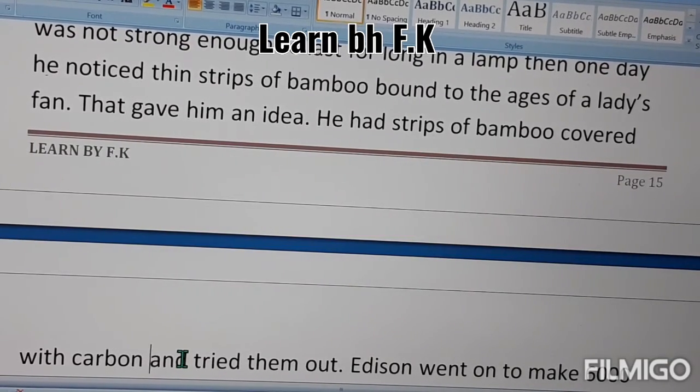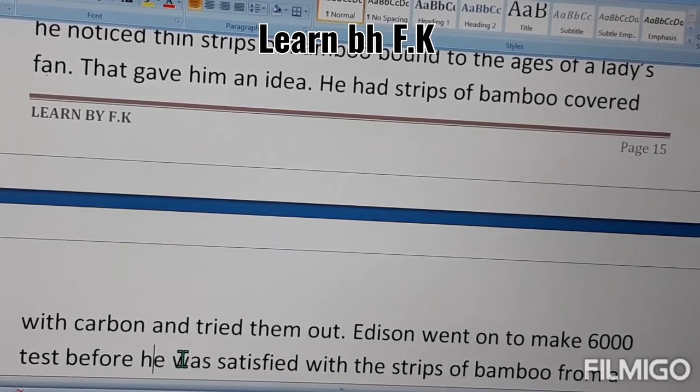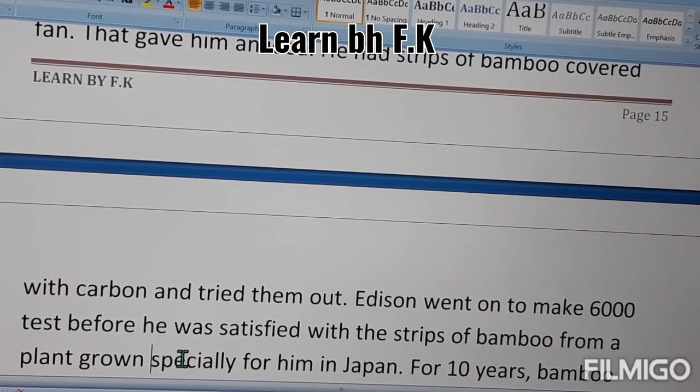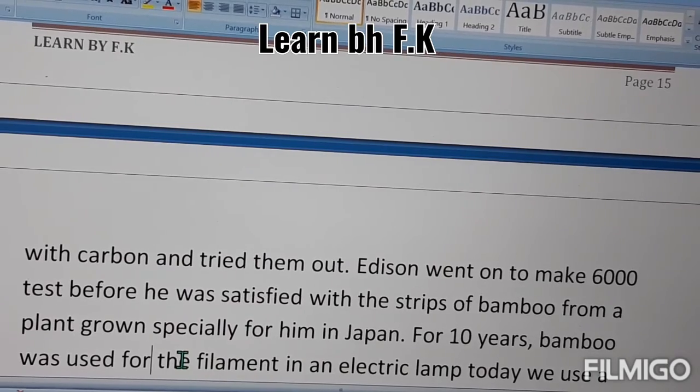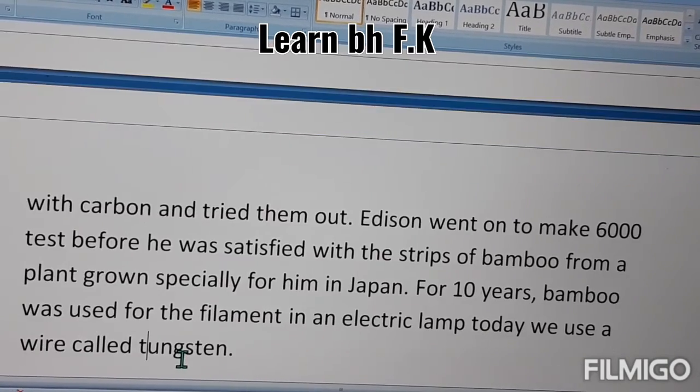He covered strips of bamboo with carbon and tried them out. Edison went on to make 6,000 tests before he was satisfied with the strips of bamboo, from a plant grown especially for him in Japan.